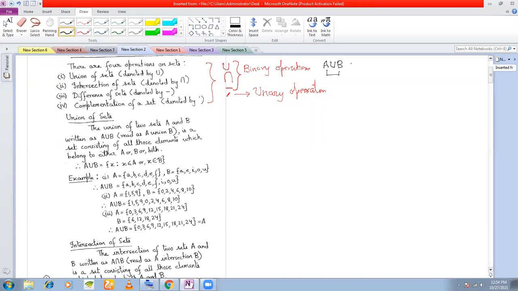If I write A intersection B, it requires 2 sets. If I write A minus B, it requires 2 sets. But in this case, I only have a complement. So union, intersection, and difference are binary operations, whereas this is a unary operation.